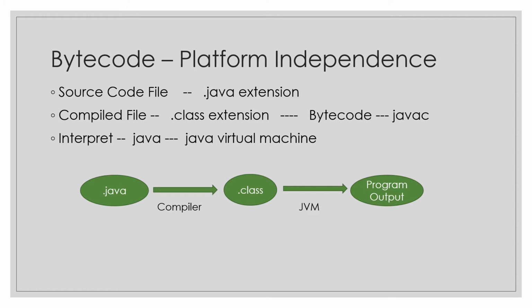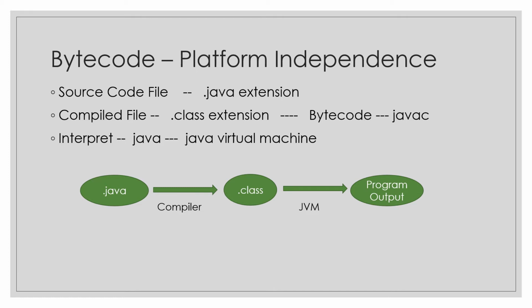It first checks which operating system the user has installed on the machine, and based on that it will give you the output. So this gives you the write once, use anywhere feature and platform independence. Finally, what we are doing here is creating this .java file. After compilation we get a .class file.